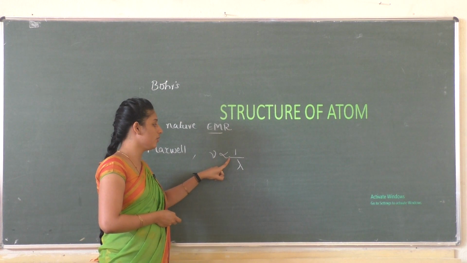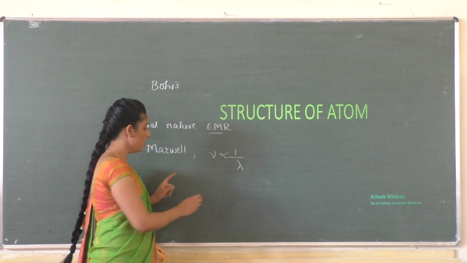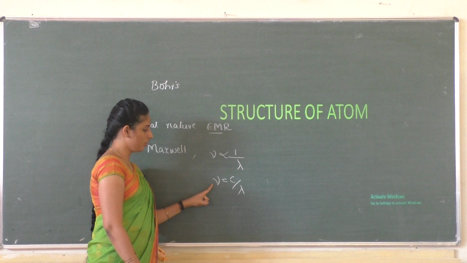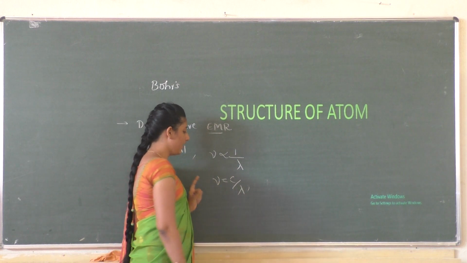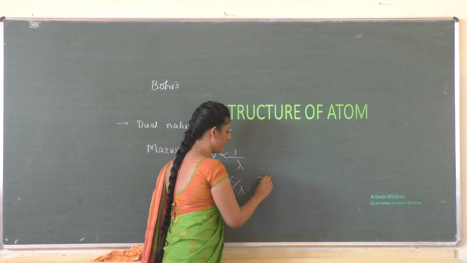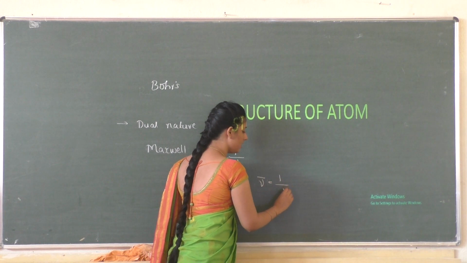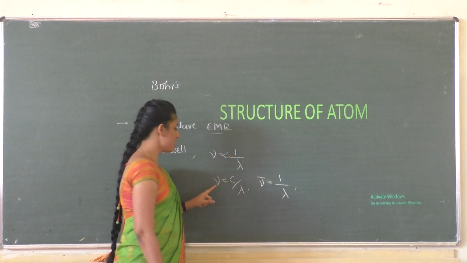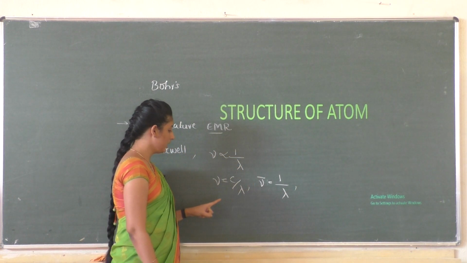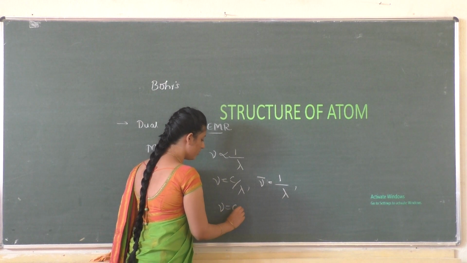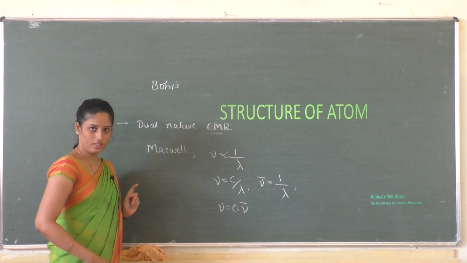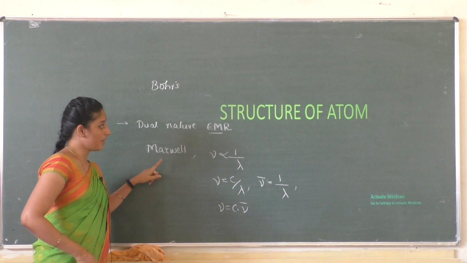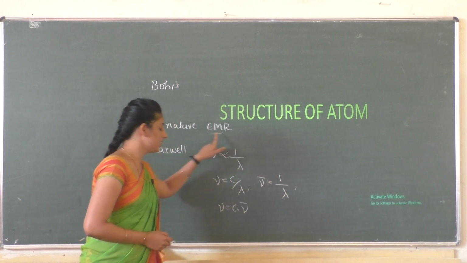Frequency nu is inversely proportional to lambda, or nu is equal to c by lambda, right? And we had this relationship between wave number and wavelength, that is nu bar is equal to 1 by lambda. And also the relationship between nu and nu bar, that is nu is equal to c into nu bar. So under Maxwell's electromagnetic theory, we have studied these relationships.